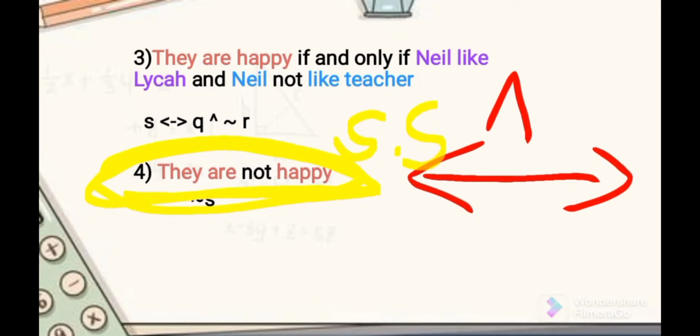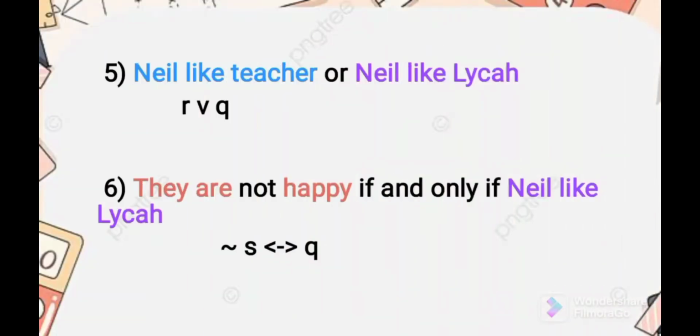Then they are not happy, so we use the negation of S. Number 5 example is Nail like teacher or Nail like Laika. Their connective there is "or", which is a disjunction, and their symbolic form is like this. So this is the symbolic form that we transform.